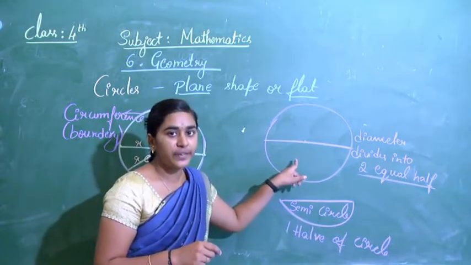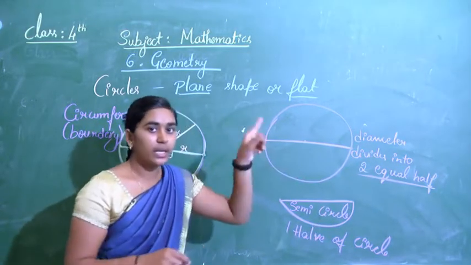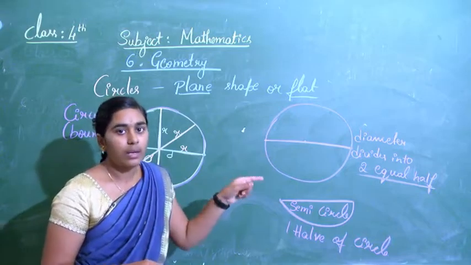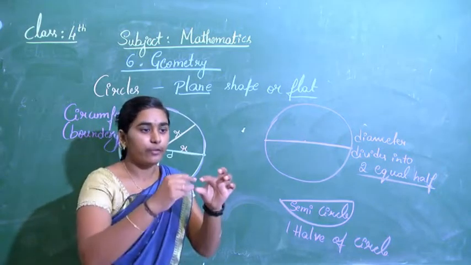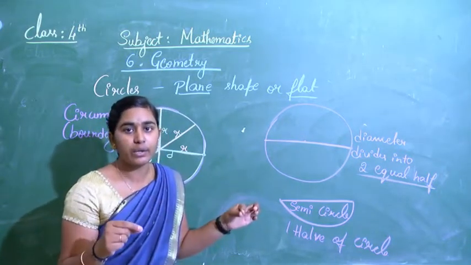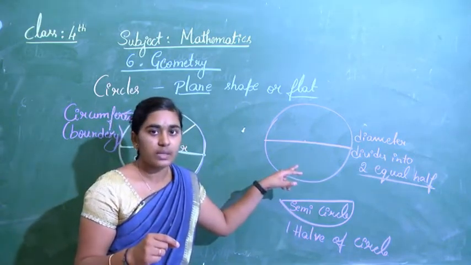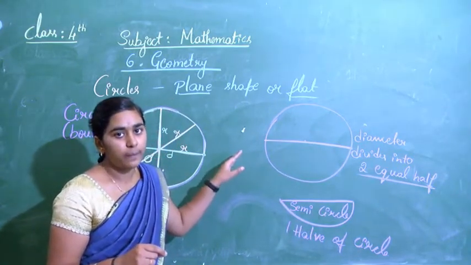This one is the activity for you. Cut a piece of paper into a circle, draw the diameter and fold exactly at the diameter, you get equal halves. Okay, this is all about the circles.